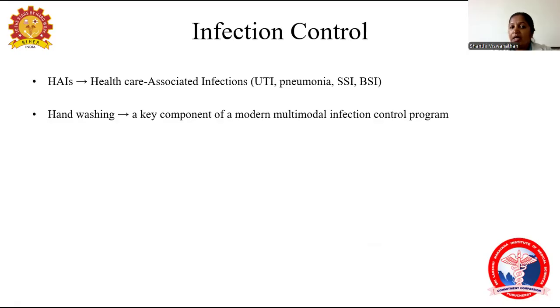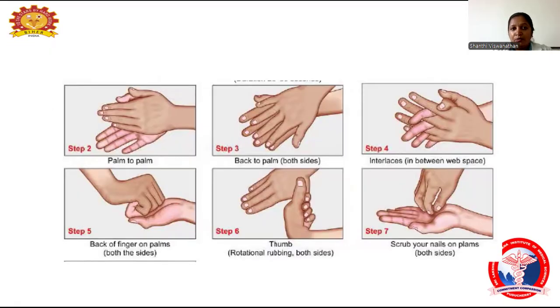Hand washing is one of the key components in preventing infection. Coming to hand wash, how do we perform a hand wash or hand rub? First, we rub palm to palm. Then the third step is the back of the palm, both sides, and interlacing, that is, in between the web spaces. Then the fifth step is the back of the fingers on the palms on both sides. Then the sixth step is rotating and rubbing the thumb. Then the seventh step is scrubbing the nail beds on the palms on both sides.